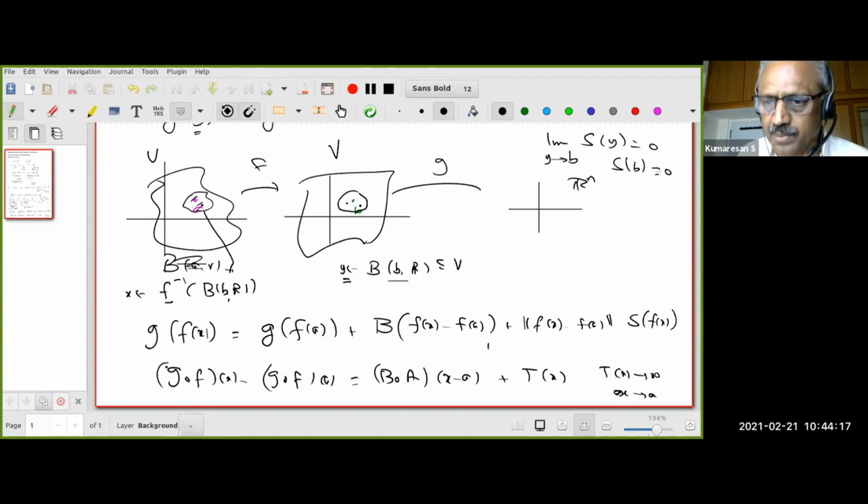Sorry, I have to write the norm of x minus a. This is the form I want. If I have shown this, that would mean that g composed f is differentiable at a and the derivative is g'(b) composed f'(a). Do all of you agree with that?